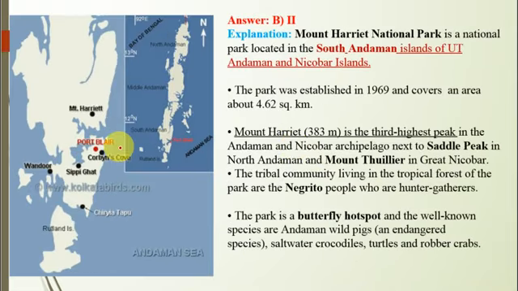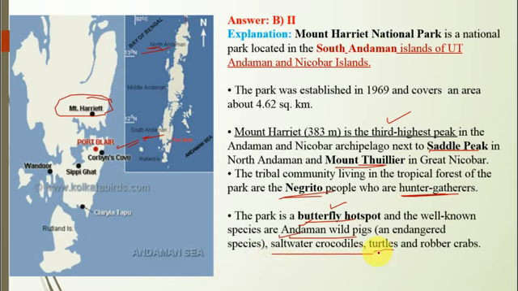So here the map is given, and it is located in South Andaman Islands of UT Andaman and Nicobar Islands. Mount Harriet is the third highest peak in the Andaman and Nicobar archipelago, next to Saddle Peak in the North Andaman and Mount Thuillier in Great Nicobar. The tribal community living in the tropical forest of the park are the Negrito people, who are hunters and gatherers. And the park is a butterfly hotspot, and the well-known species are Andaman wild pig, saltwater crocodile, turtles, etc.